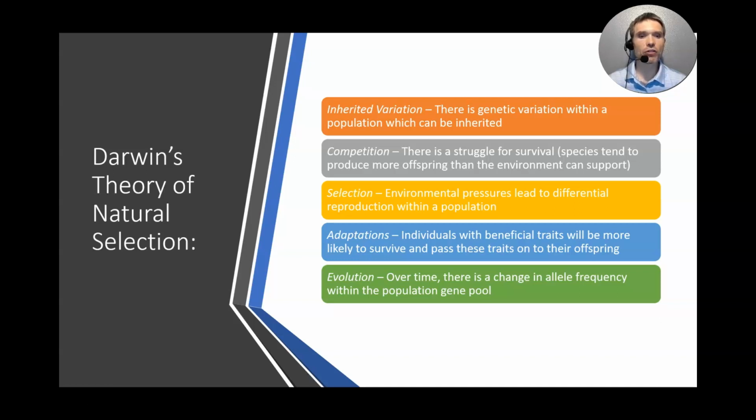And lastly, evolution. So over generation after generation, which could be millions of years or could be very short, there's going to be what we call an allele frequency change. Now when we talk about alleles, we'll focus more on this later, but basically those are just changes in characteristics in the gene pool. So those that are more advantageous are going to have more offspring, and because of that, they're going to produce more of the population that looks like them.